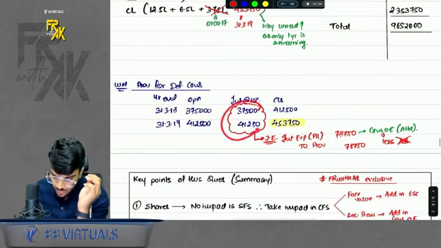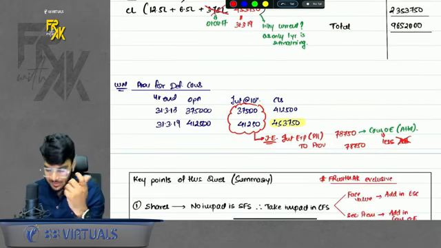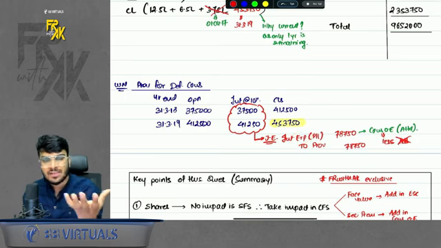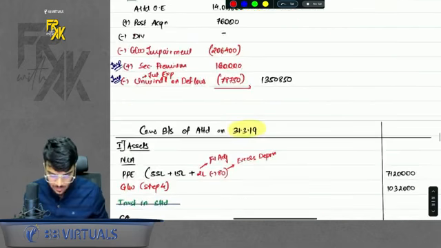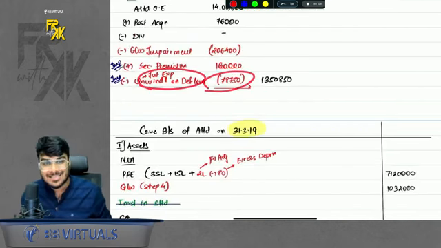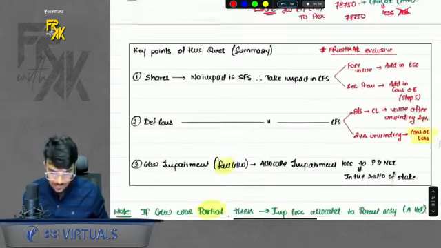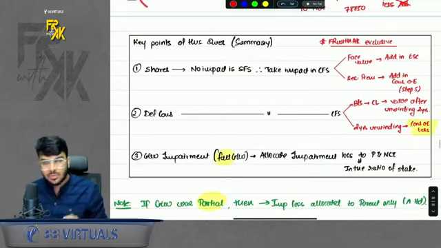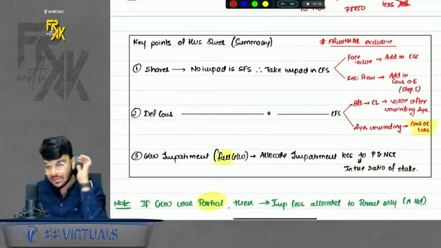Also, because you have unwinding for 2 years, it is an expense for you. So because of expense, your reserves also reduce. So in consolidated other equity, you will reduce the unwinding effect, 78,750. So this is also a very important adjustment which you need to remember. So basically this question is over, but there were 3 adjustments in this question.